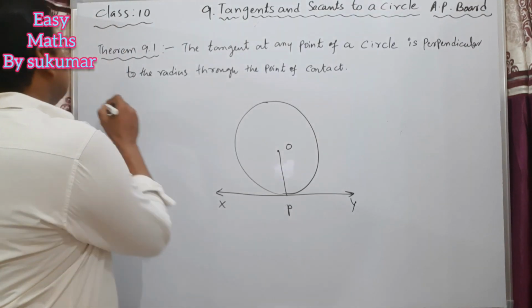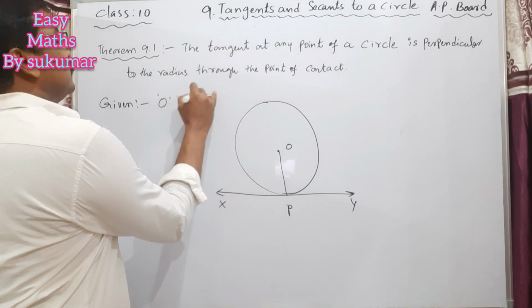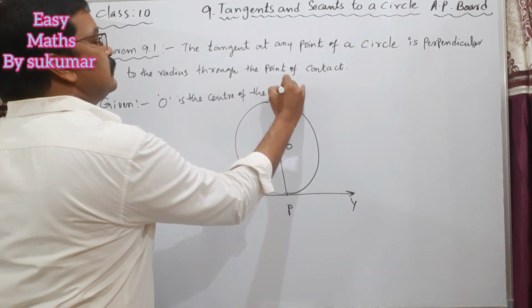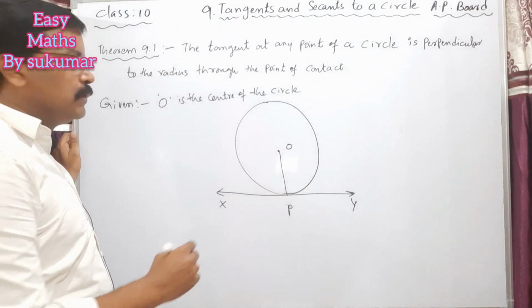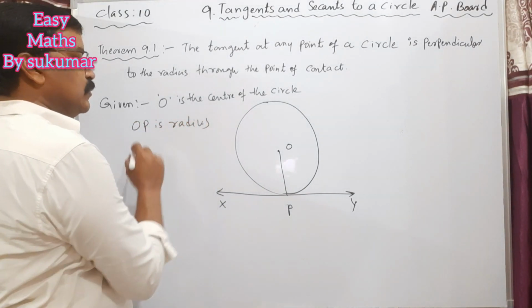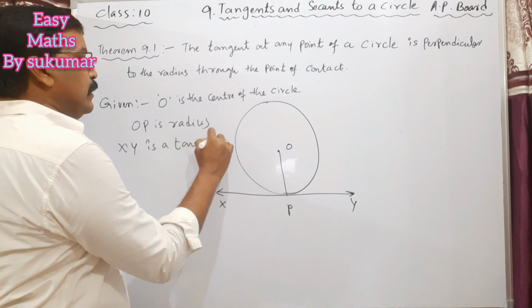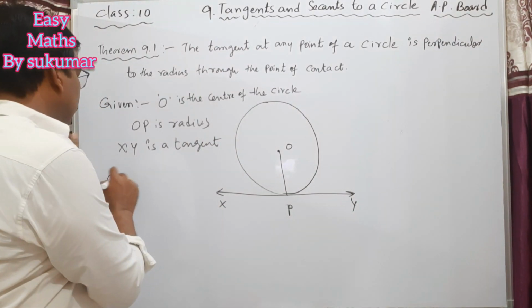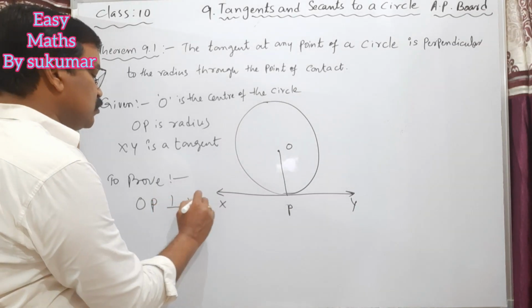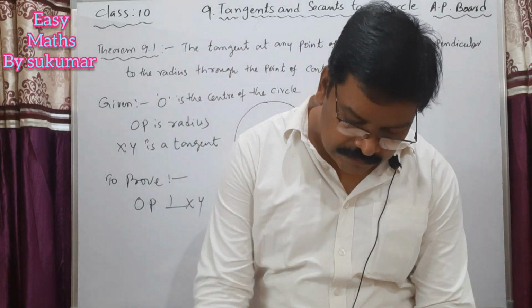That means here O is the center of the circle, and OP is the radius, and this XY is a tangent. What we have to prove here is that this OP is perpendicular to the tangent.